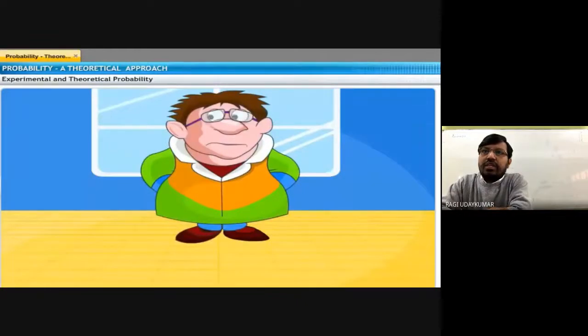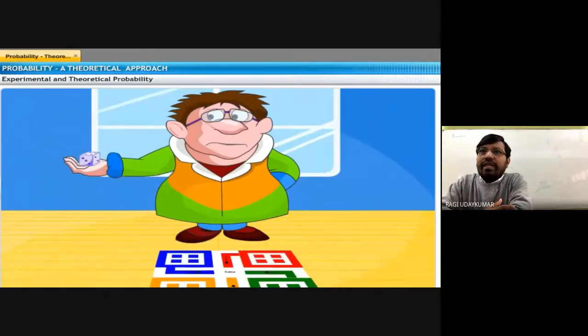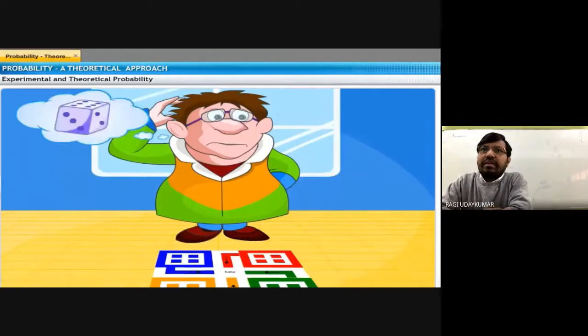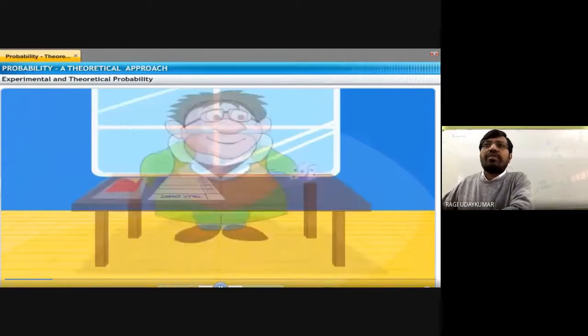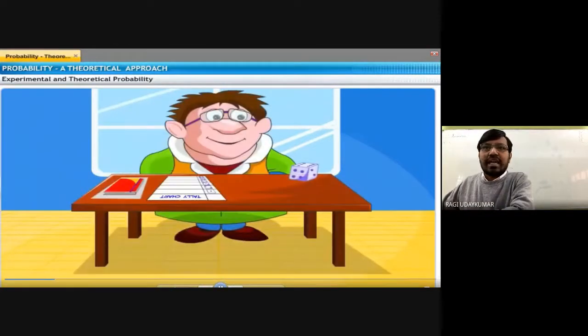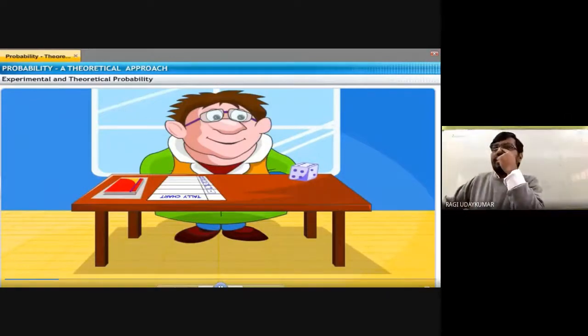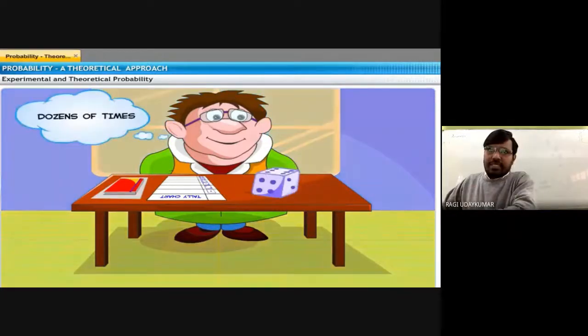Now, if you look at your surroundings, there are so many games. An experiment is, for example, throwing a dice when you are playing Ludo, which is very famous, you know that. On the dice, six numbers are written, 1 2 3 4 and so on. Which number you will get, you don't know. What is the chance or the probability of rolling a 6, that is, what is the chance of a 6 coming, we don't know. That is what we normally call probability. Probability is nothing but chance.